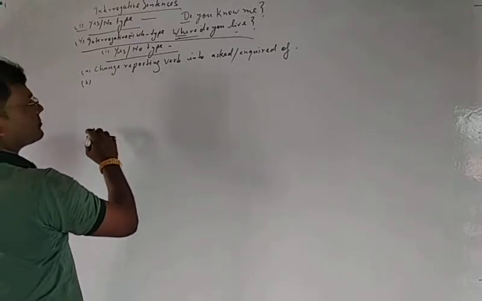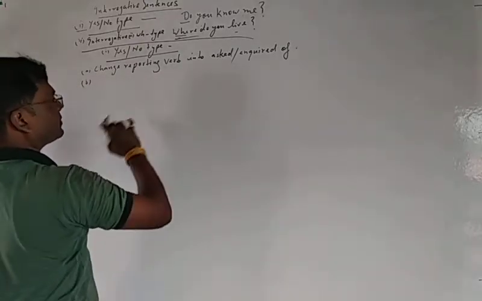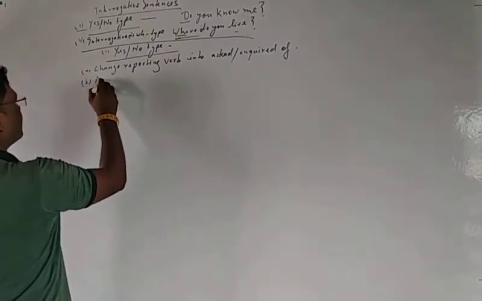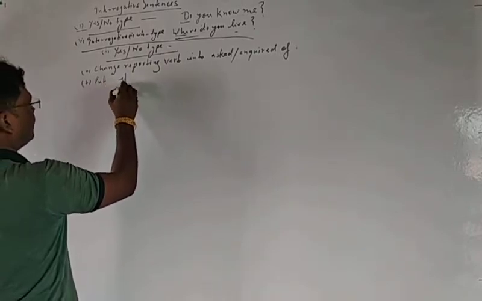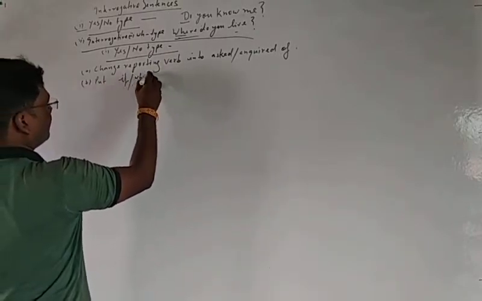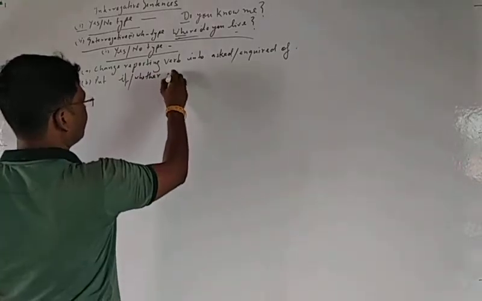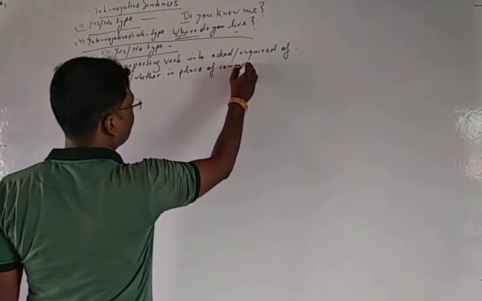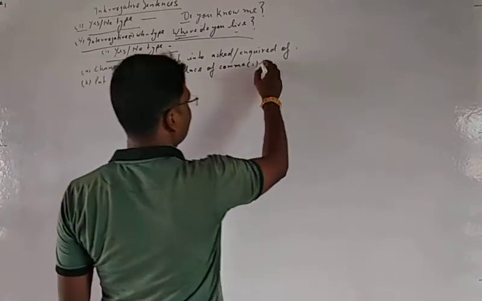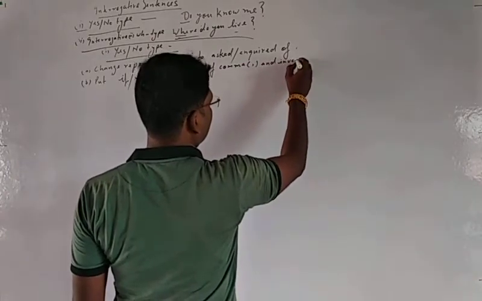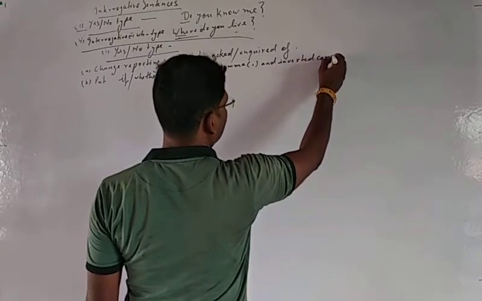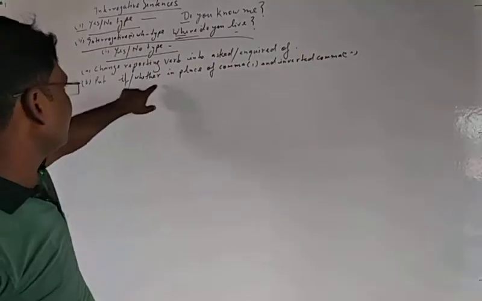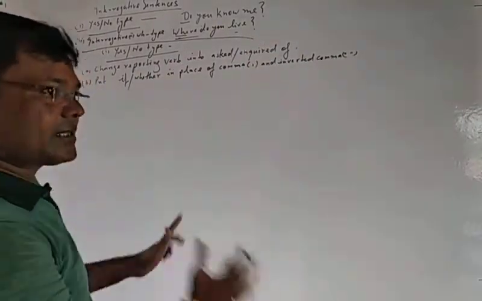Second, the reporting verb changes to asked or inquired of. Second, put if or whether in place of the comma and inverted comma. Put if or whether in place of the comma and inverted comma.